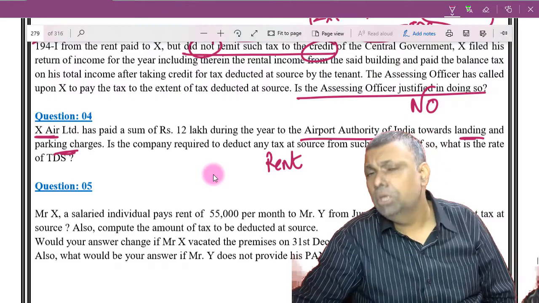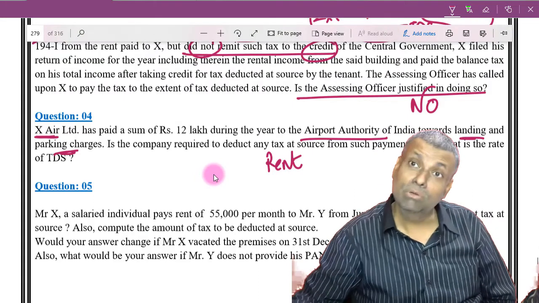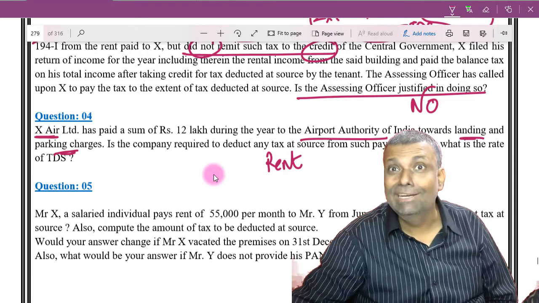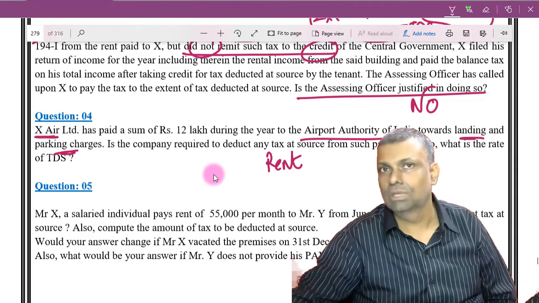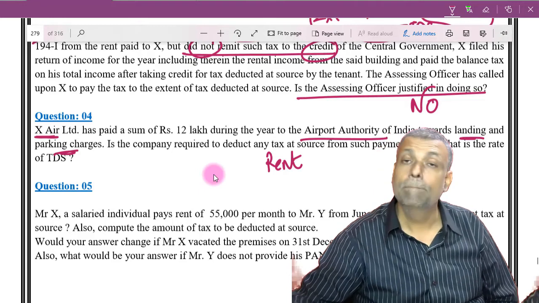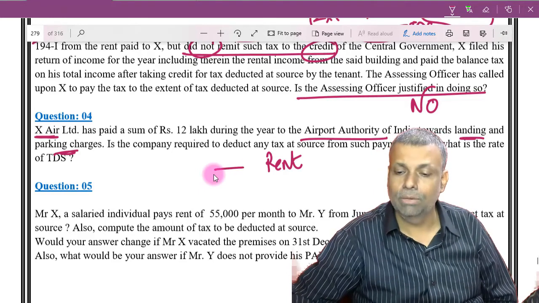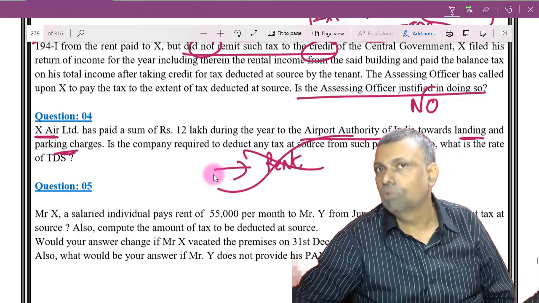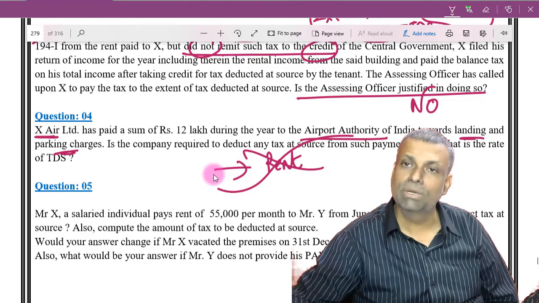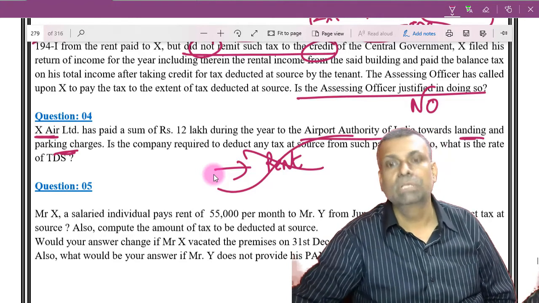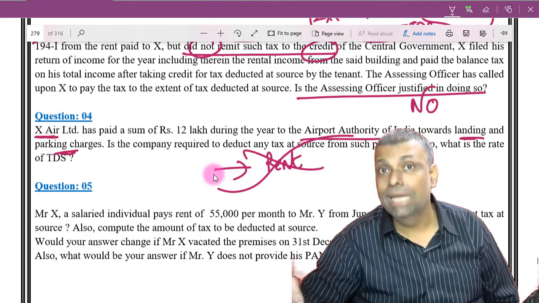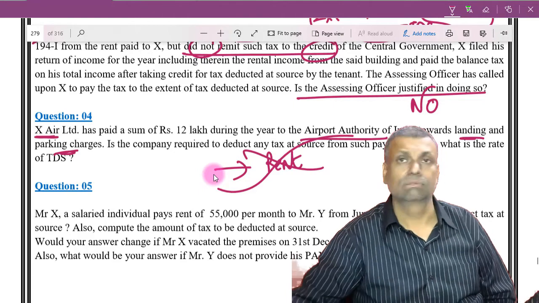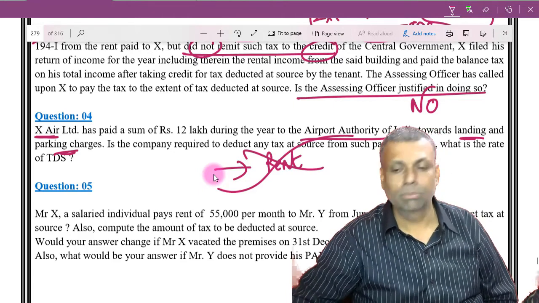So this became a very debated point, that because you are using the airport land, because your flight is going to land, you call it rental income. And accordingly, if the amount crosses the basic limit of the section, the TDS will apply. But the Supreme Court has decided, I repeat, the Supreme Court has decided that this is not in the nature of rent. In other words, it is a separate composite service for which such payments have been made. So you cannot identify this transaction as rental charges, and therefore the rent provision should not be applicable.